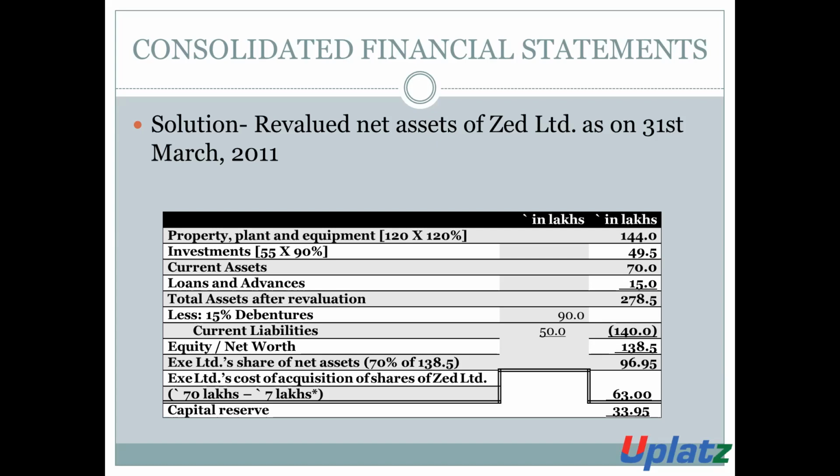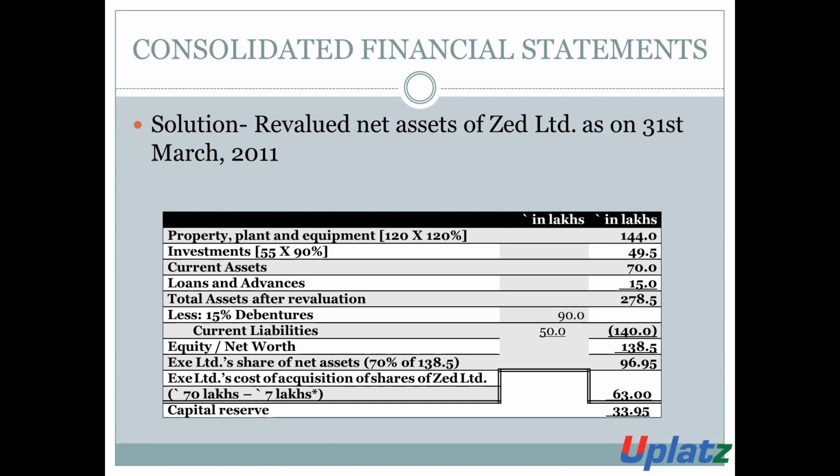Less the amount of debenture 90 and the current liabilities 50. The total amount of liability 140. Then the net worth, or the equity, is 138.5 lakh rupees.